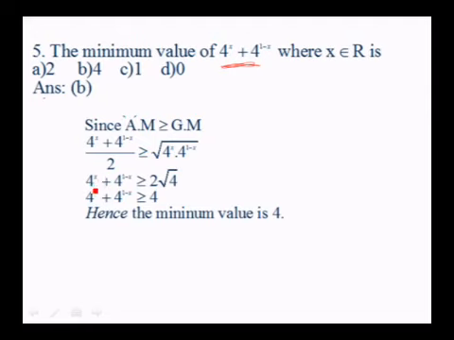So, 4 to the power of x plus 4 to the power of 1 minus x is greater than or equal to 2 into root of 4. Here x and 1 minus x give you 4 there. So, root of 4 is 2. So, 2 into 2, 4. So, 4 to the power of x plus 4 to the power of 1 minus x is greater than or equal to 4. Therefore, the minimum value should be 4. The answer is 4.